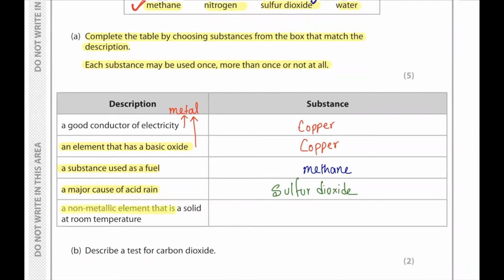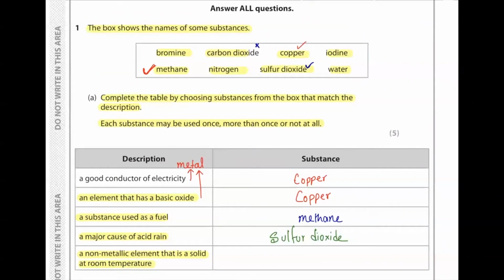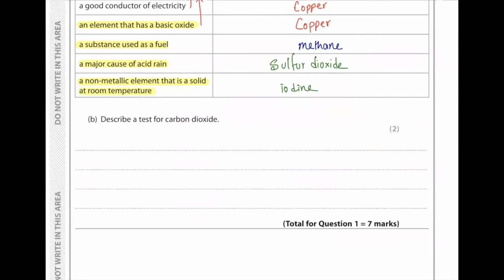A non-metallic element that is a solid at room temperature. All right, so it has to be an element. We know bromine is a liquid at room temperature, so this is going to be crossed. Nitrogen is going to be a gas at room temperature, so it's going to be crossed. And iodine is an element and it's a solid at room temperature. So iodine. Now the question says, describe a test for carbon dioxide.